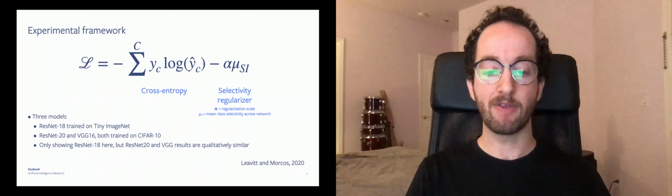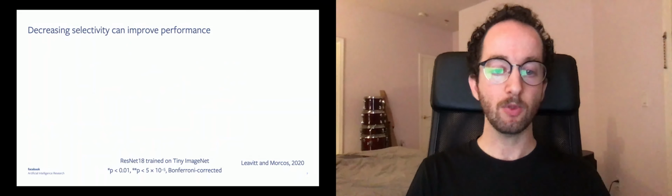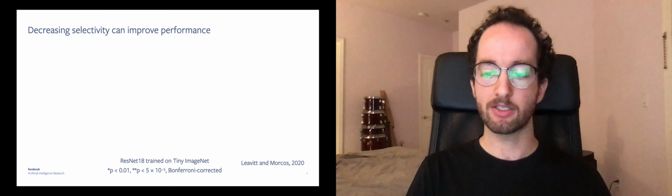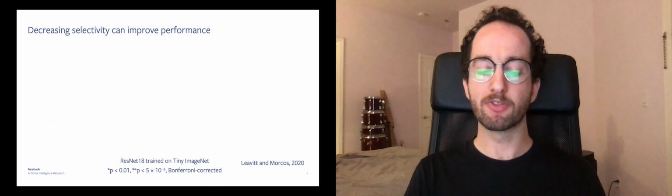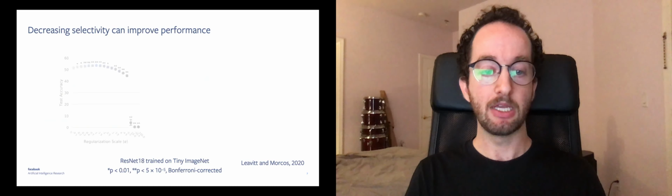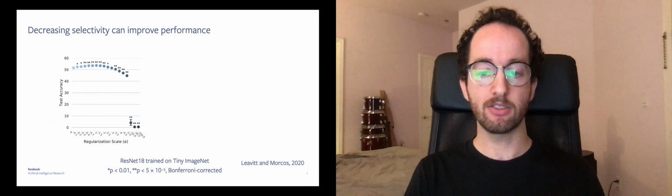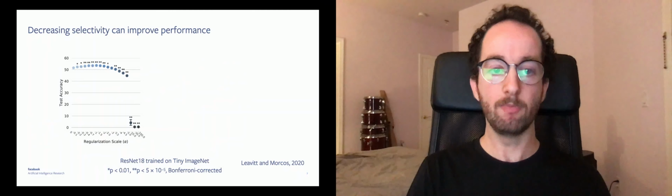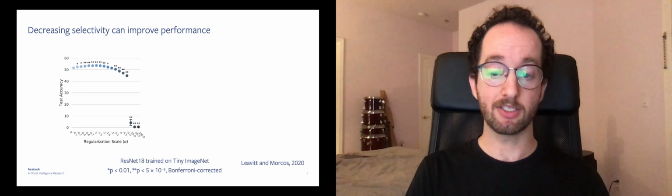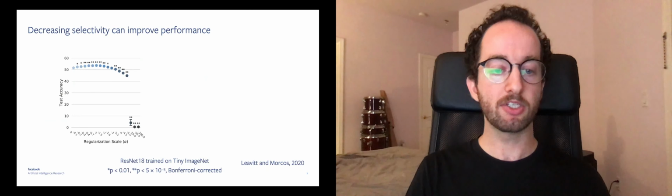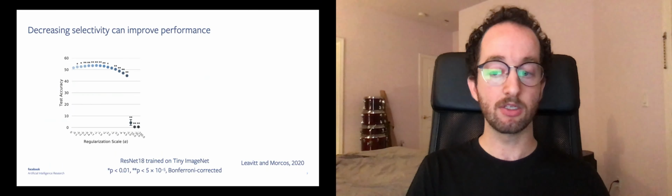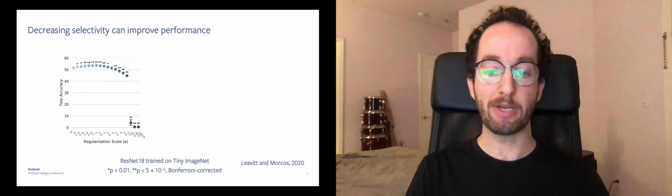We started by examining the effect of decreasing class selectivity. If class selectivity is necessary for high-fidelity representations, then regularizing against class selectivity should reduce test accuracy. But if selectivity impairs network function, then reducing class selectivity should improve test accuracy. Here, I show test accuracy on the y-axis as a function of the regularization scale, alpha, on the x-axis. At the leftmost data point, alpha is equal to 0, meaning there is no class selectivity regularization. You can see that increasing the magnitude of alpha, and hence decreasing class selectivity, causes test accuracy to increase, though extreme values of alpha cause a test accuracy impairment.